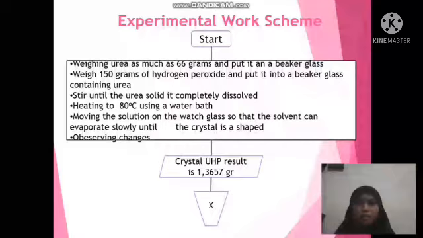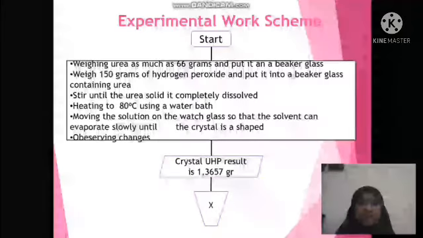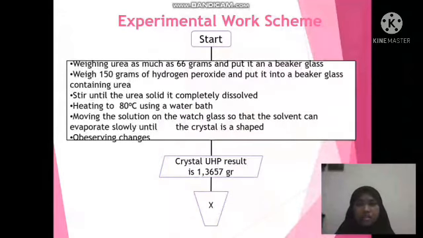The next is the experimental work. Start by weighing urea as much as 66 grams and put it in a beaker glass. Next, weigh 150 grams of hydrogen peroxide and put it into the beaker glass containing urea.